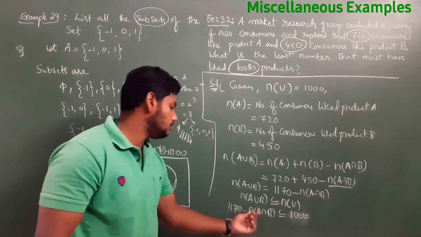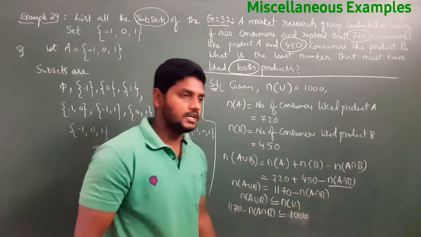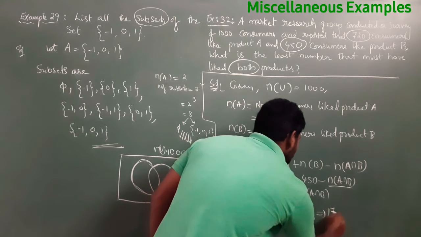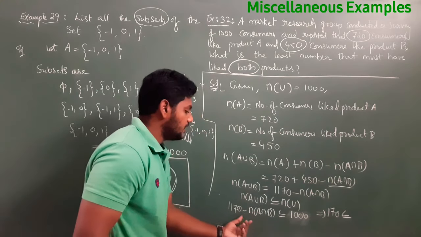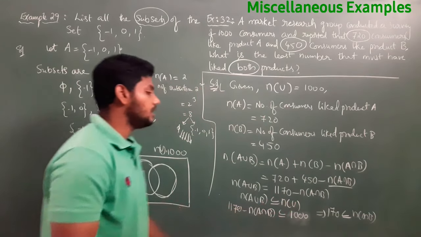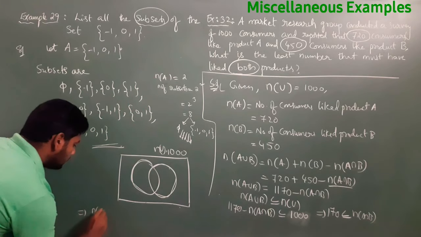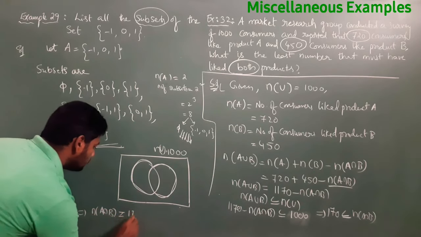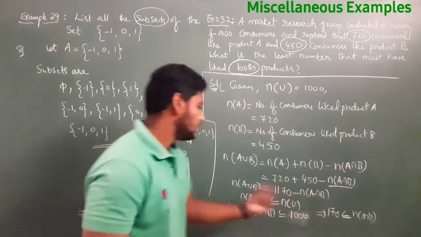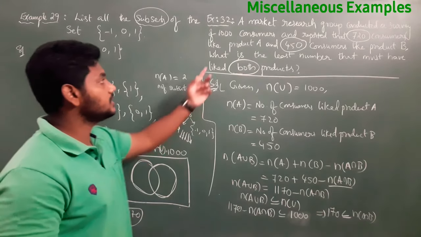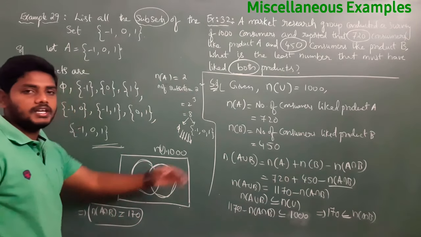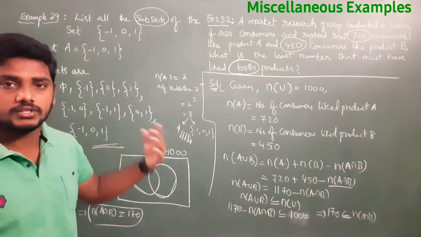Now you send 1000 to the left hand side, and N of A intersection B you send to the right hand side. Then 1170 minus 1000 is nothing but 170. 170 is less than or equal to this; minus N of A intersection B will become plus N of A intersection B. From that we can write N of A intersection B is greater than or equal to 170. But what was the question? What is the least number that must have liked both products? Here we got greater than or equal to 170. That may be 170, 171, 172, like that.